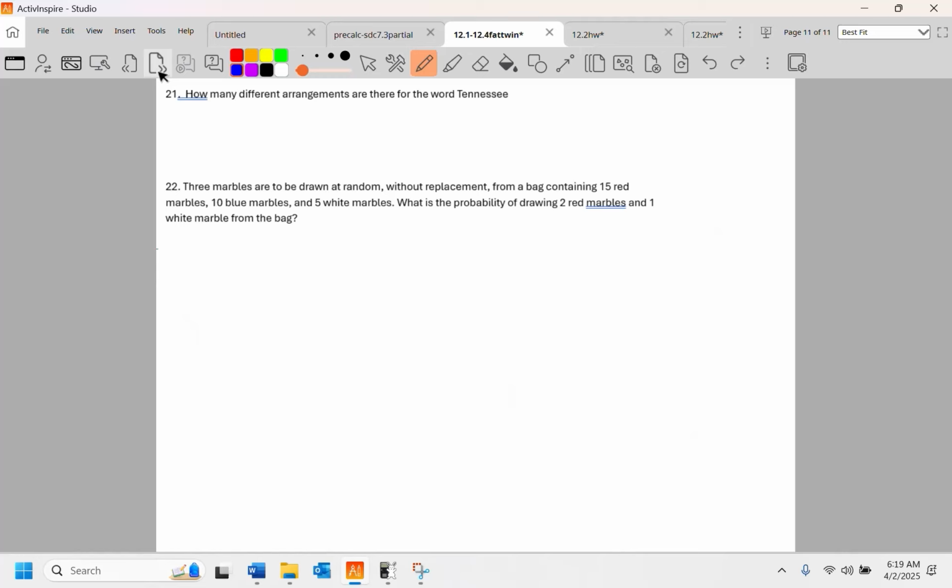Oh yeah. 21, how many different arrangements are there for the word Tennessee? So the idea here is we do n factorial over n1 factorial, n2 factorial, n3 factorial, and so on. So we're just going to count letters here. There is 1 T, 4 E's, 2 N's, 2 S's. Okay, that's the things I have to do. And Tennessee itself has 9 letters.